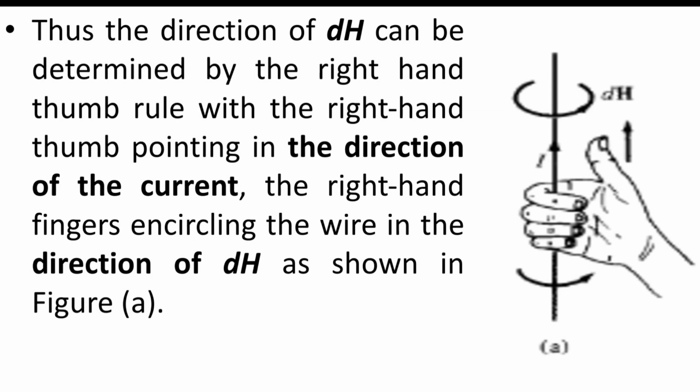As the current is moving upward as shown in the figure, let us circle your fingers around that conductor, and the direction in which your thumb points is the direction in which the current is moving. Now the magnetic field is circulating around the conductor in the direction of your fingers. Therefore dH is circulating around the conductor, and current is moving in the upward direction.